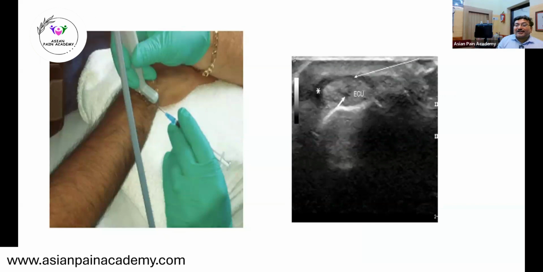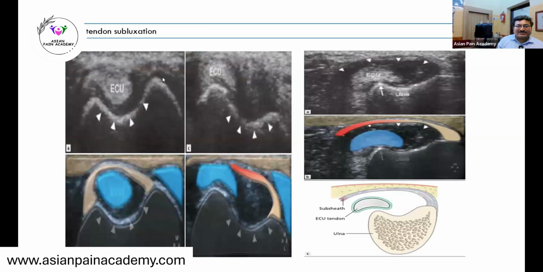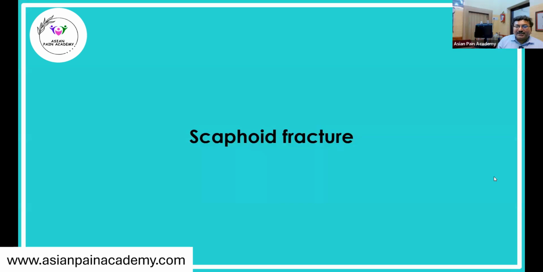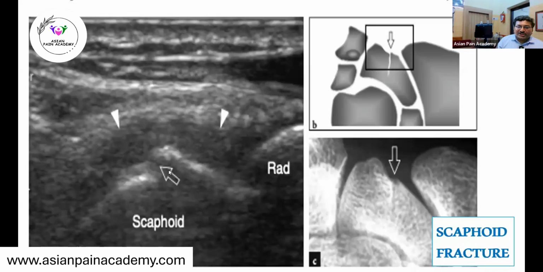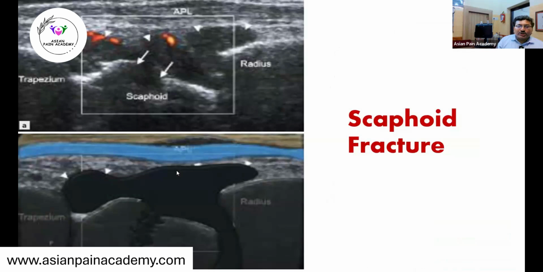But do not diagnose at first hand that these are simple or isolated disorders, and then do the procedure and only then further investigate. Okay, so always do the investigation first and then check for this. There could be a possibility of tendon subluxation from the bony groove, which can be seen here, and that can cause pain here as well. Then we have the scaphoid fracture, so there could be a possibility of scaphoid fracture as well. Okay, so we have to look for the bony margin.